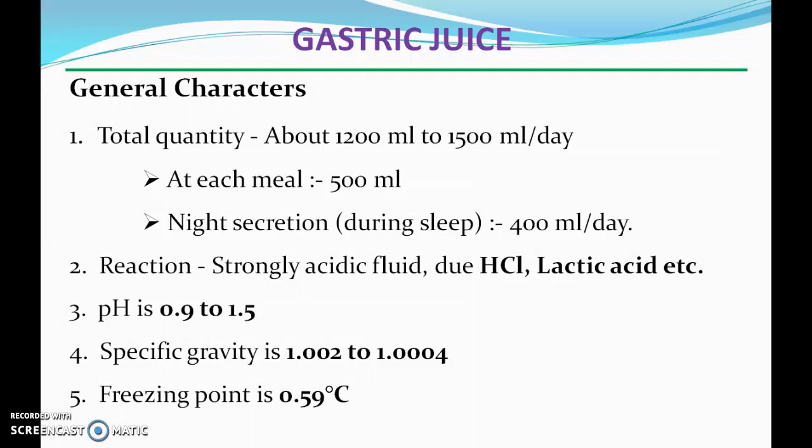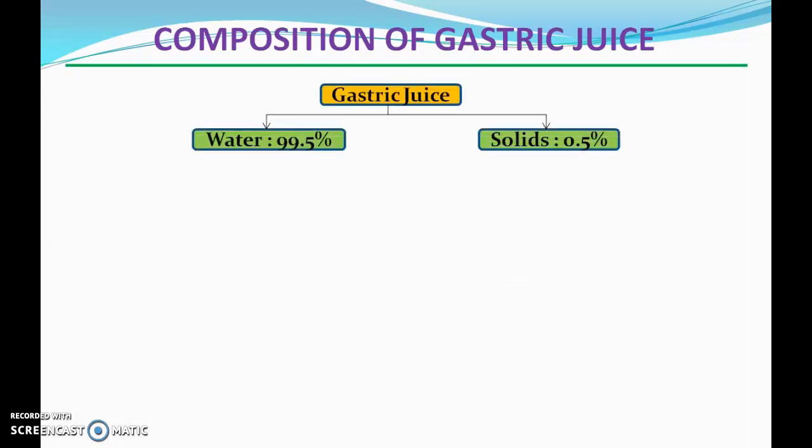It is a strongly acidic fluid due to the presence of HCl, lactic acid, etc. The pH is 0.9 to 1.5. Specific gravity is 1.002 to 1.004. Freezing point is 0.59 degrees Celsius. If we talk about the composition of gastric juice, it is made up of water and solids. Water is 99 to 99.5% and solids 0.5%.